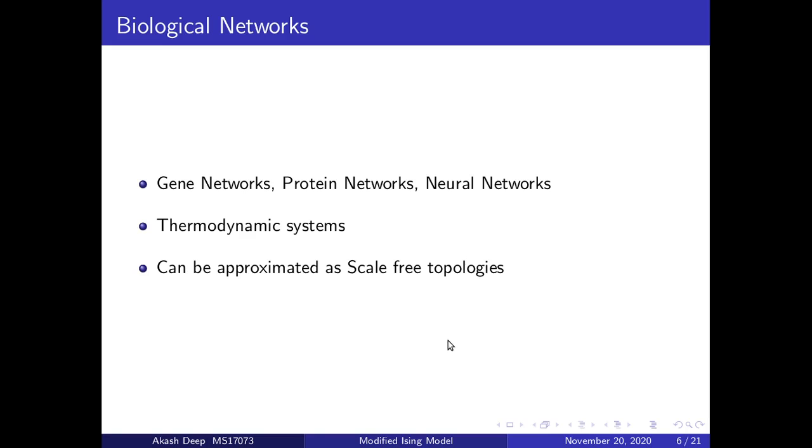Now we discuss biological networks. Biological networks can be gene networks, protein networks, or neural networks, and these networks are thermodynamic systems. And it has been shown that biological networks can be approximated as scale-free topologies, and we will see later how this is implemented.